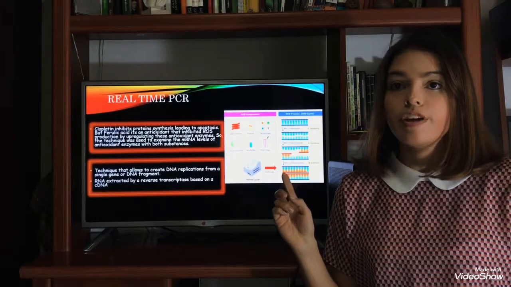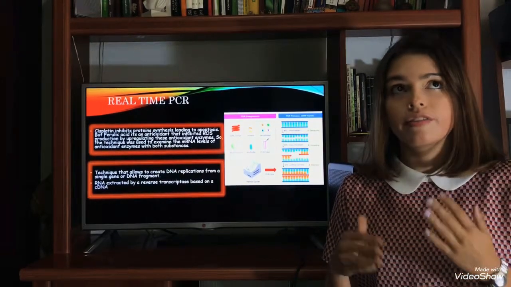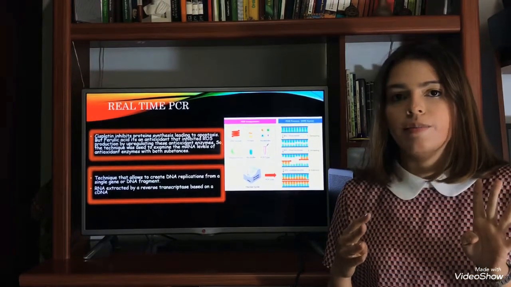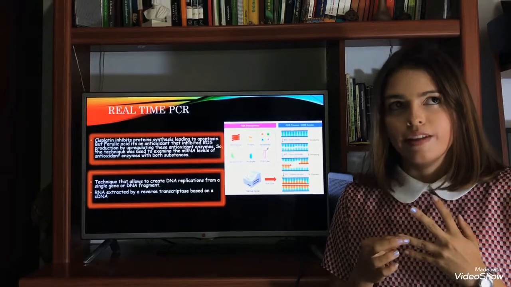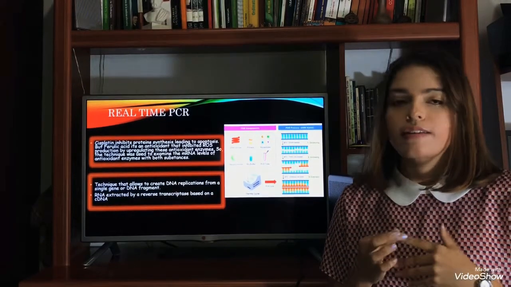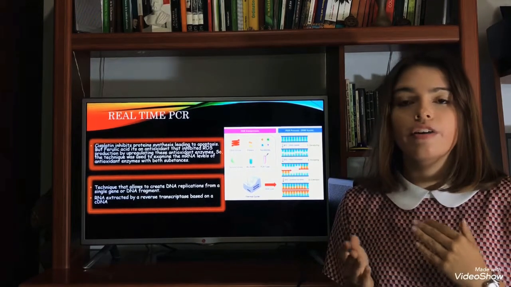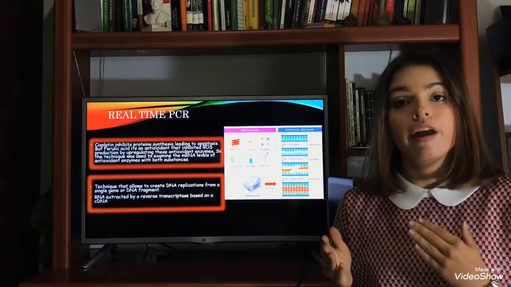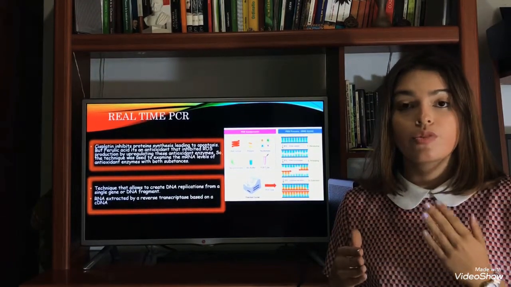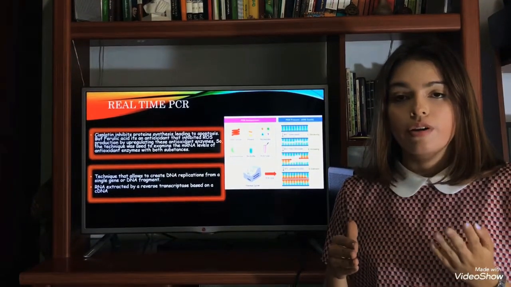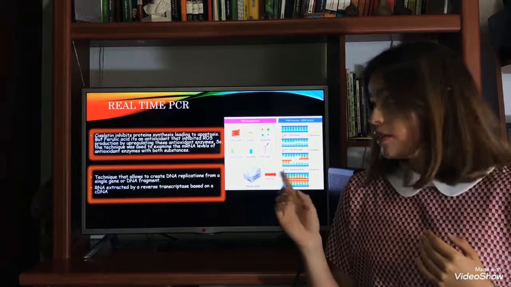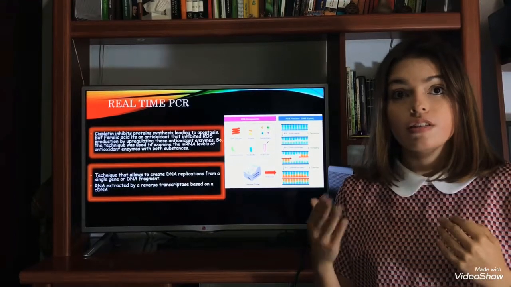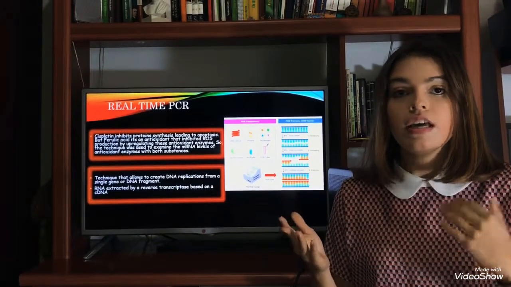Also, we have the real-time PCR, which is a technique that allows us to create DNA replications of a gene fragment. In the research, they were made from 4 antioxidant enzymes: the glutathione peroxidase, glutamate cysteine ligase, superoxide dismutase, and the catalase. So, the antioxidant enzymes are the main line of defense against ROS. In the research, cells were first harvested, then their RNA collected and reverse transcribed into cDNA, complementary DNA chains that were used to make the replications of the genes. So this technique was applied in the research to determine the mRNA expression, because the cisplatin will reduce them because it reduces the synthesis of proteins.